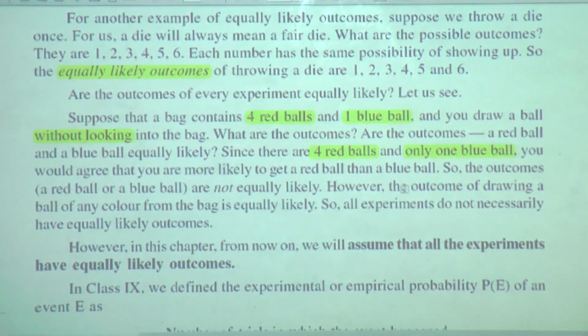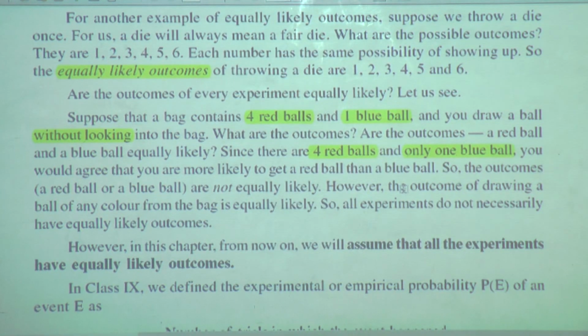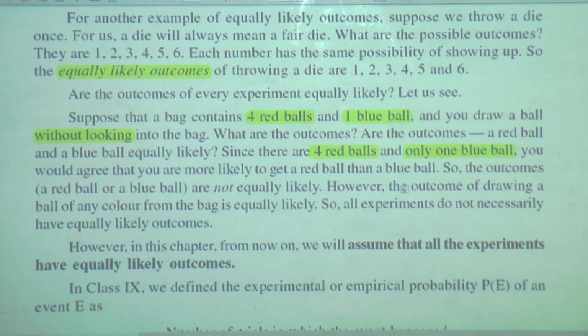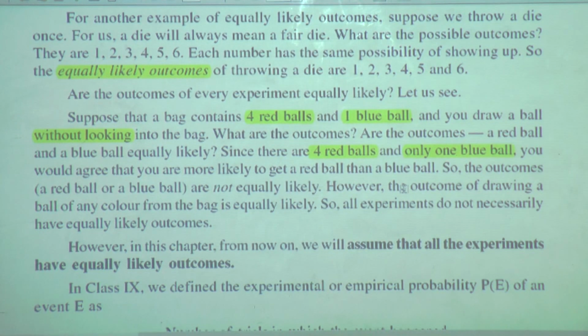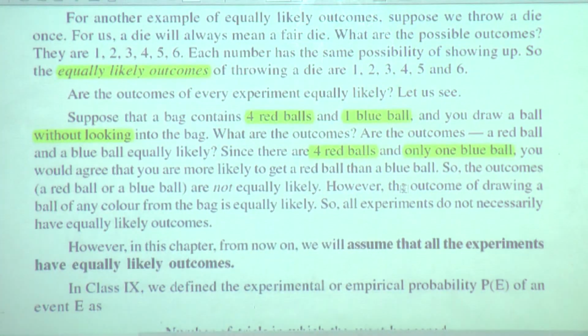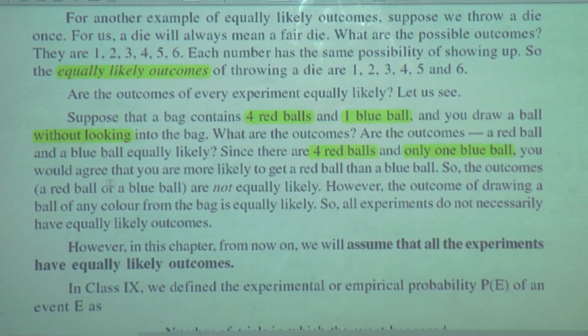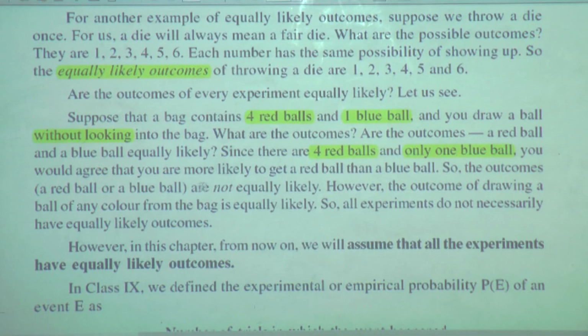Obviously, when 4 red balls and 1 blue ball are present, it is natural to think we can more likely get a red ball than a blue ball. So the outcomes, a red ball or a blue ball, are not equally likely. However, the outcome of drawing a ball of any color from the bag is equally likely.